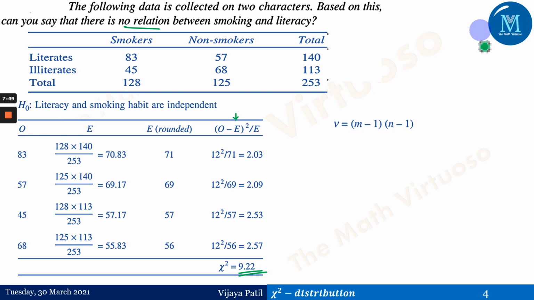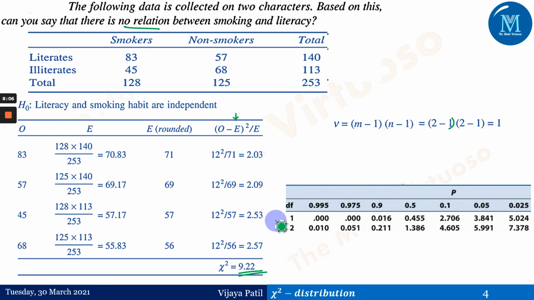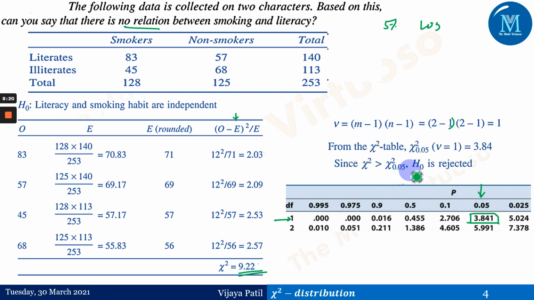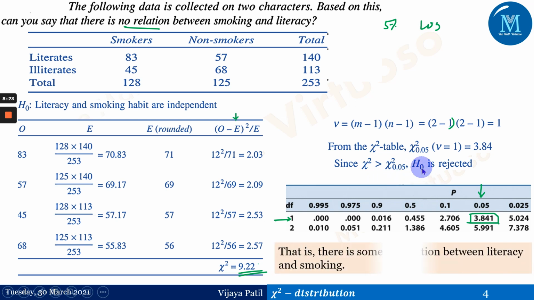Now, as we saw in the previous session, ν is equal to (m minus 1) into (n minus 1). Here we have two rows and two columns, so 2 minus 1 into 2 minus 1 is equal to 1. So we have got the degrees of freedom as 1. Again we go for 5% LOS, and at 1 degree of freedom the tabulated value is 3.841. Therefore 9.22 is greater than 3.84, and H0 has been rejected.